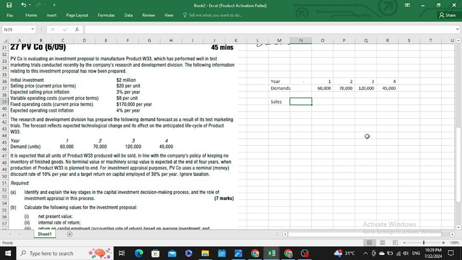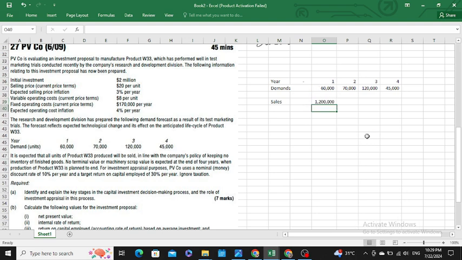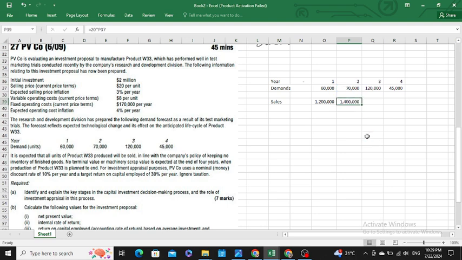then you would have sales of rupees 20 per unit. You have 60,000 units, then you would close the bracket. Then in year 2, you would have 20 per unit and 70,000 units. Then similarly you would copy the formula and paste it over each of the years.